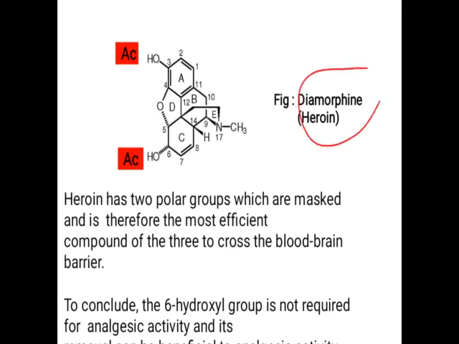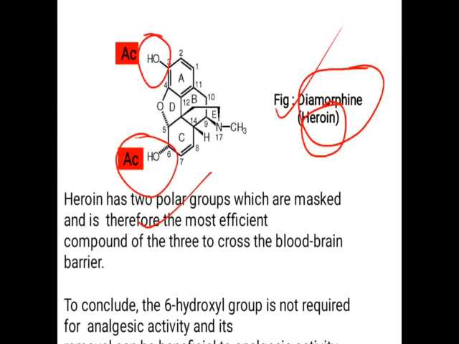So if both groups are converted into acetyl form, that is the hydroxy group at the third position and the hydroxy group at the sixth position, then it becomes diacetyl morphine. This structure is also called heroin. Heroin has two polar groups which are masked with the acetyl group. So to conclude, the 6-hydroxy group is not necessary for the analgesic activity.